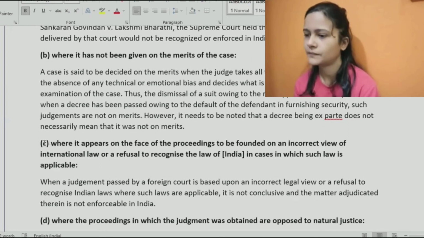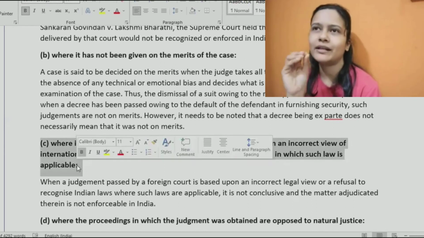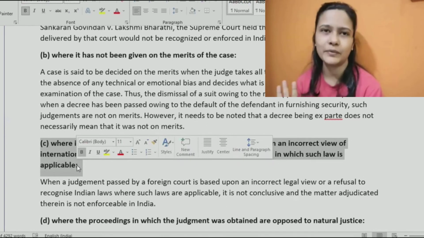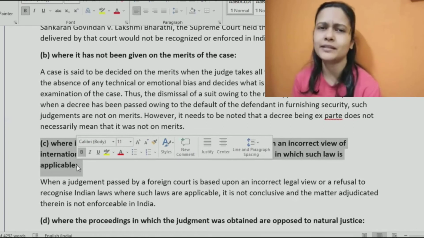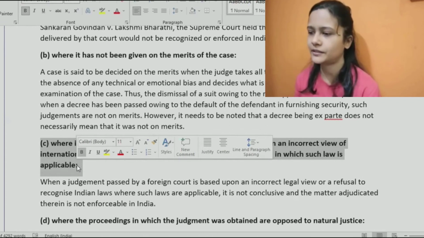Basically, we don't have a hard and fast rule that this has to be there. Whatever happens, after that the court would see whether it was valid or not and what situations were there, because there may be multiple possibilities. The court would see and decide whether they want to entertain it or not.